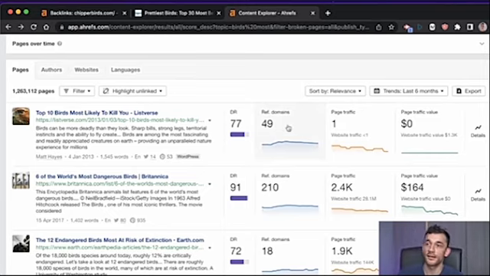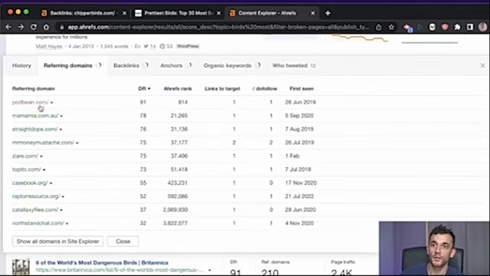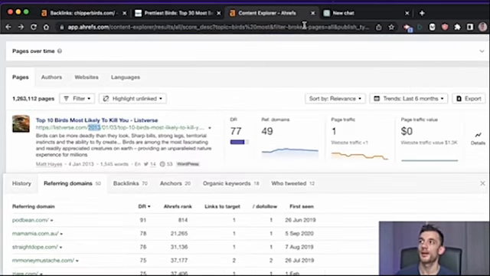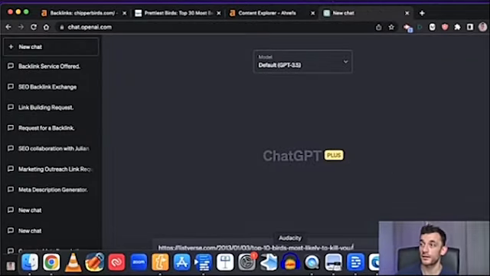And you can see here, this page has 49 referring domains, this has 210 referring domains, and if we click on that, we can see which domains we could reach out to with a piece of content created by AI and do the link building outreach. And with the outreach email itself, you could actually create that on ChatGPT.